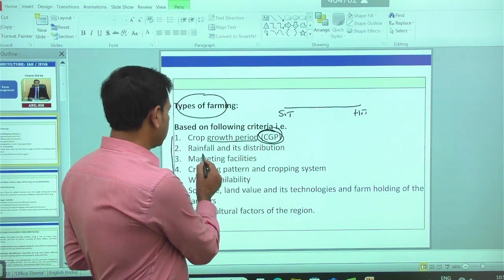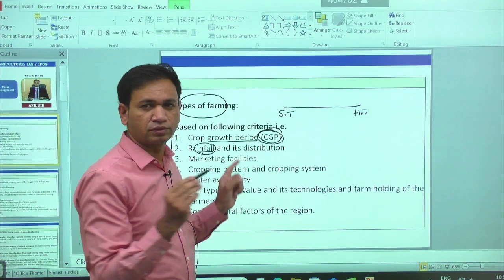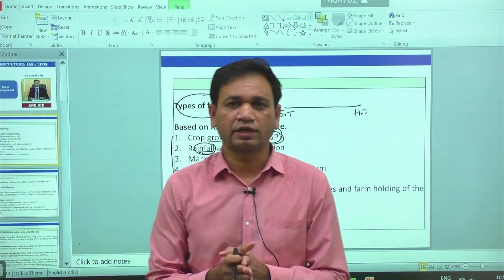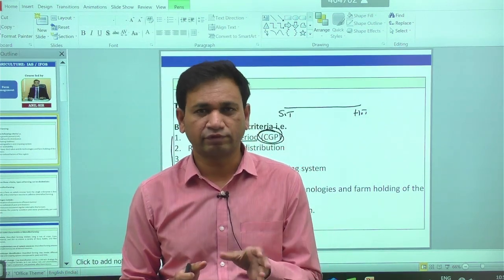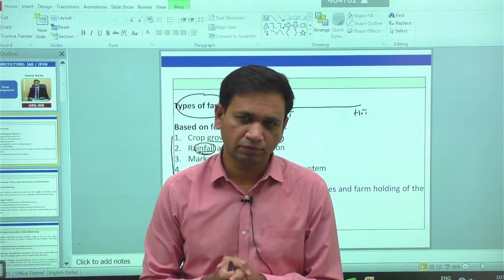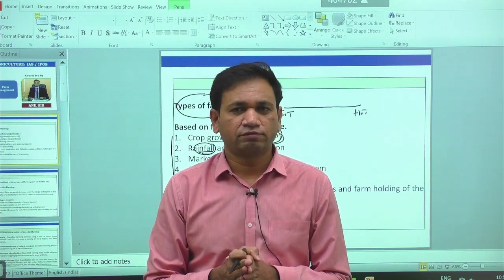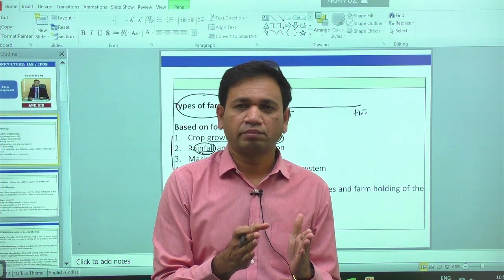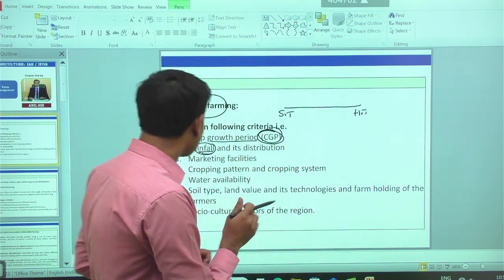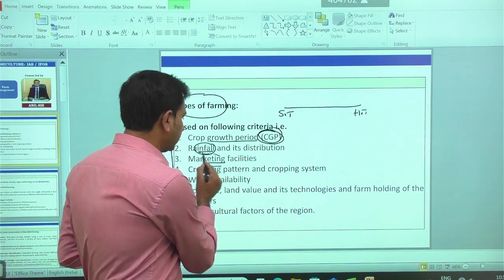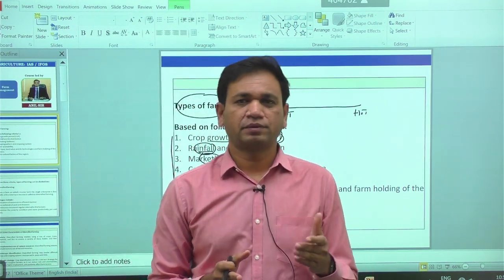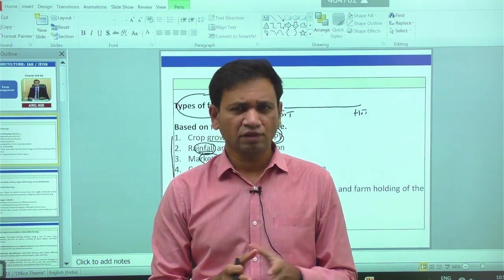Apart from that, we have the distribution of rainfall from one region to another, because in some regions the rainfall received is less than 750 mm, and in some regions more than 750 mm. So based on the distribution of rainfall, different types of farming are possible from one region to another. Then another criterion is marketing facility, meaning the availability of a marketing platform for the farmers' produce.